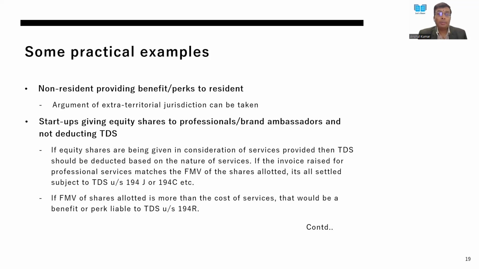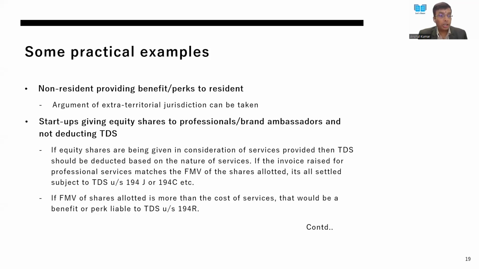Probably it may be said that if the shares are issued at face value to the professional, there is no additional benefit provided to the recipient of such shares.